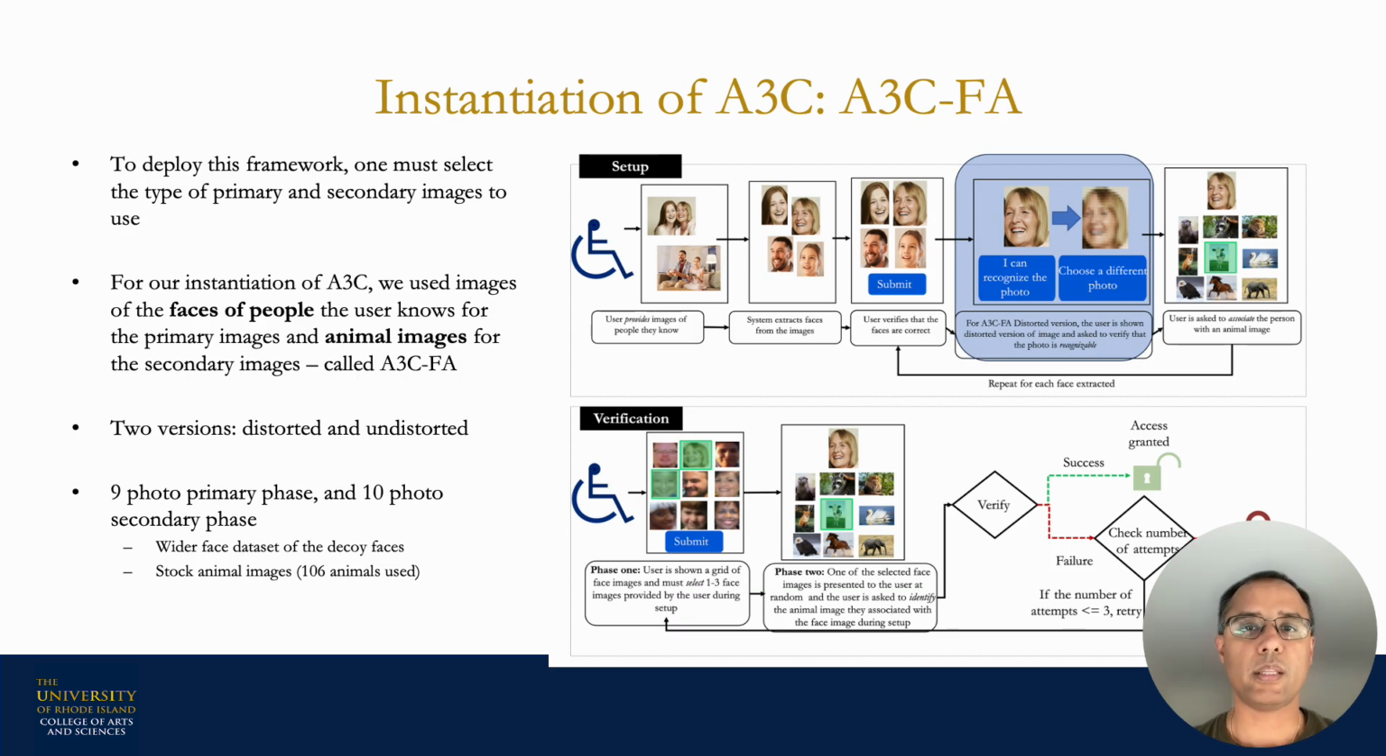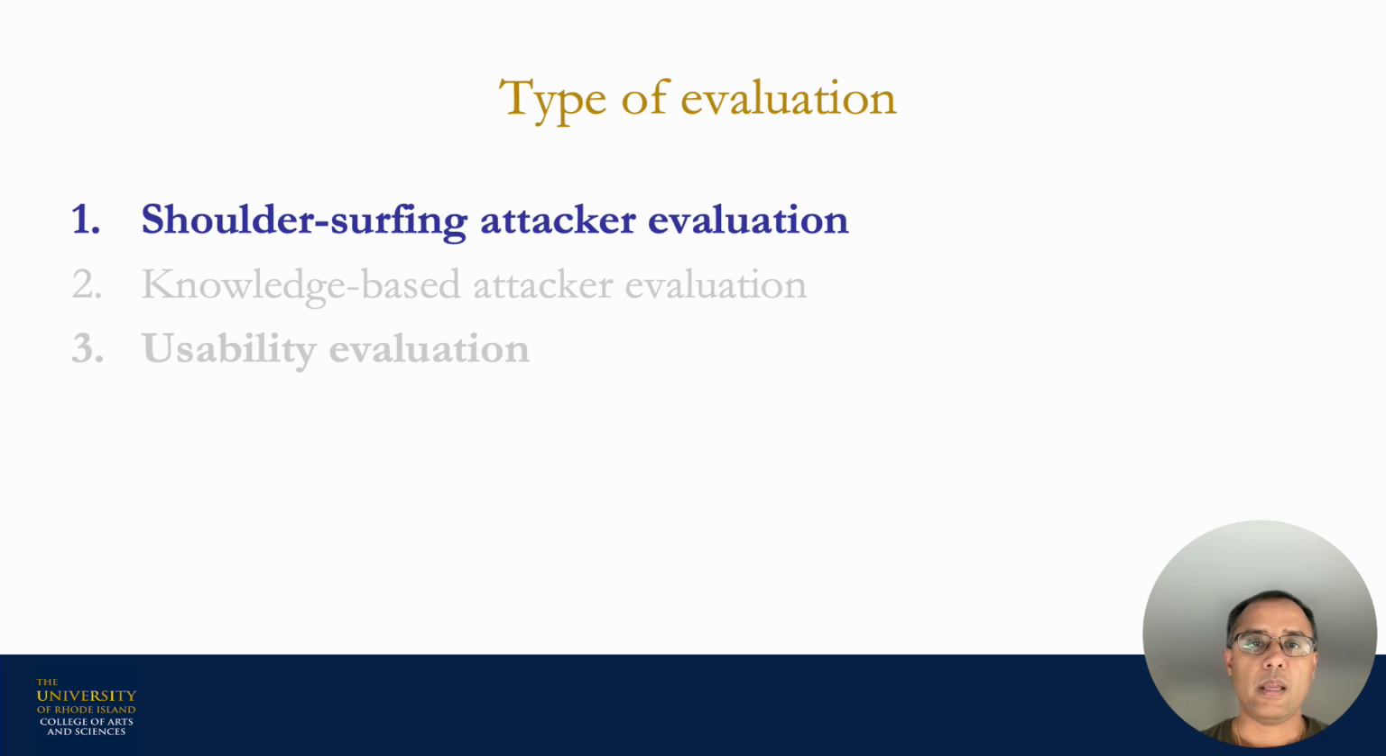The A3C framework, in theory, can use any kind of image for its primary and secondary images. We instantiated A3C by using faces of people that the user knows for primary images and animal images for secondary images, and called this instantiation A3C-FA. Further, we also created two versions of A3C-FA, one that uses distorted primary images during credential verification and another that didn't use distortion of any kind. In order to evaluate A3C-FA, we performed three main evaluations. In the interest of time, we will describe only two of them here.